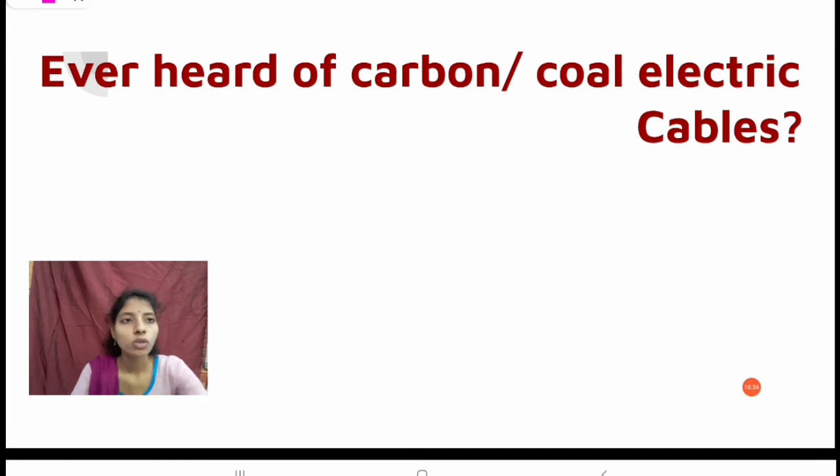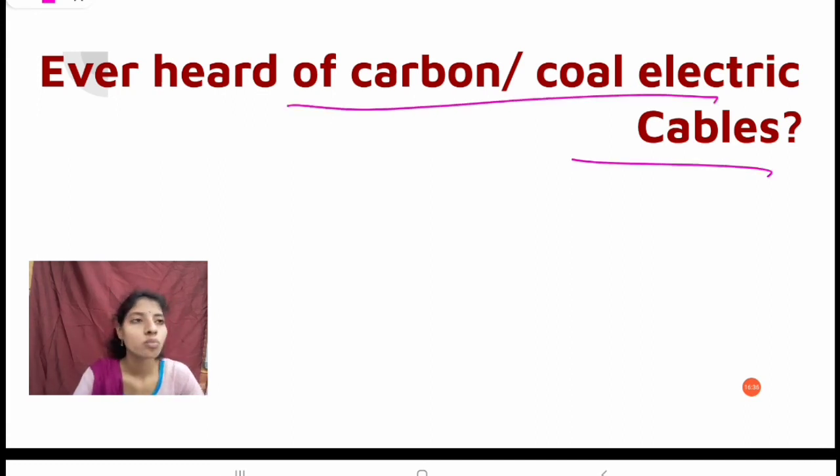Have we ever heard of carbon or coal electric cables? Because carbon or coal is a non-metal. Yes, we know it shows properties similar to the non-metals.